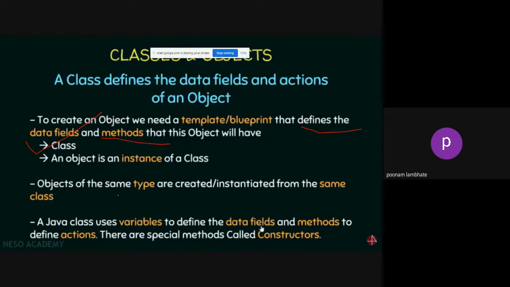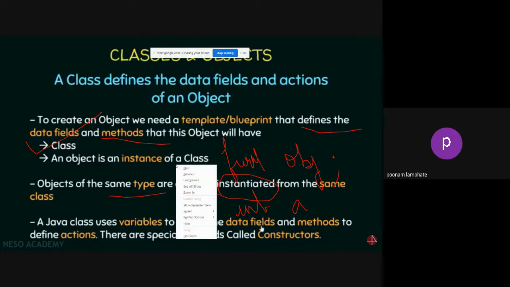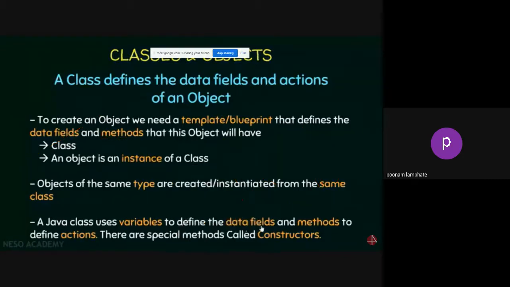Now, objects of the same type are created or instantiated from the same class. Instantiation means nothing but creating the objects. How do you create an object? Class name, and then the object. This is how you create an object of the class, same as how you create an integer: you write int a, here you write class name and object name. So creating an object is nothing but instantiating an object. It is the same thing.